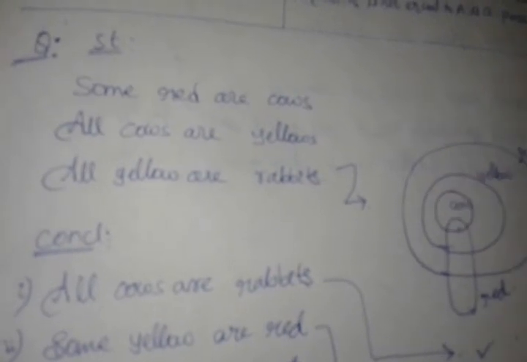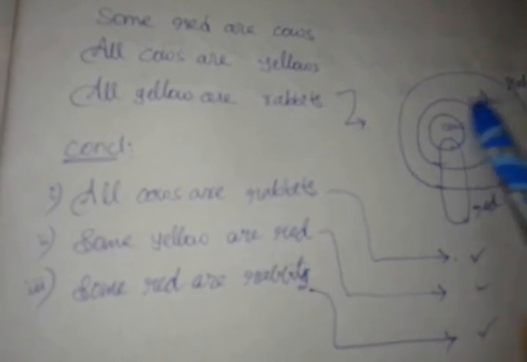After that I will not look at my statements, only the conclusions, and I will show how to answer the conclusions from the basic diagram. See here: all cows are rabbits. Here we have the rabbit part and here we have cows. So the cow part is completely in the rabbit part. Is all of C in the rabbit part? Yes, it is correct.